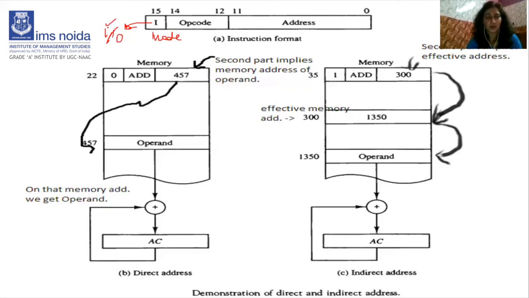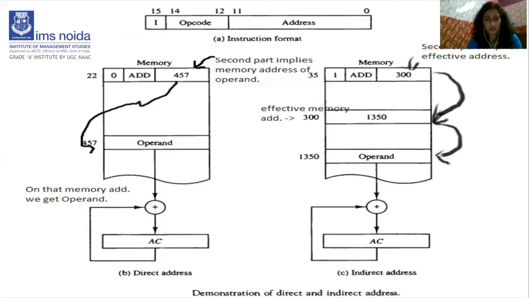You must remember this. When the value of I is 0, it is a direct address, right? I'm repeating again. The value of I is 1, it means indirect address, and the value of I is 0, it is direct address.